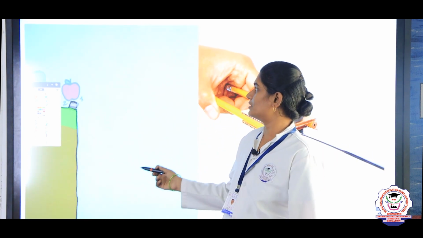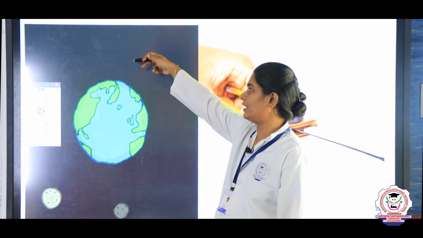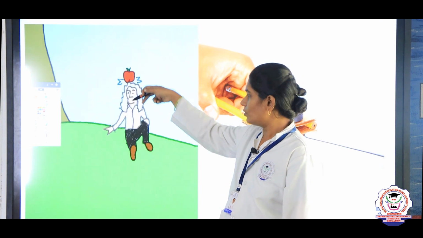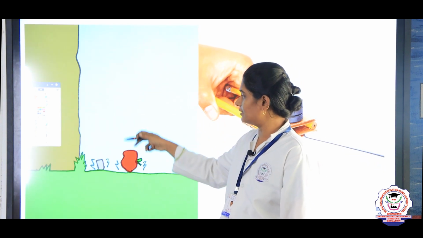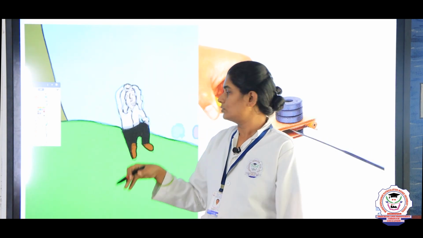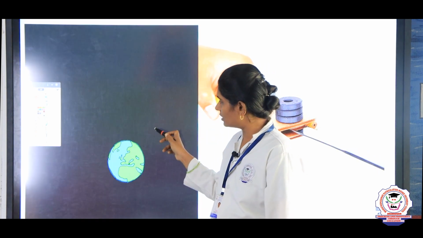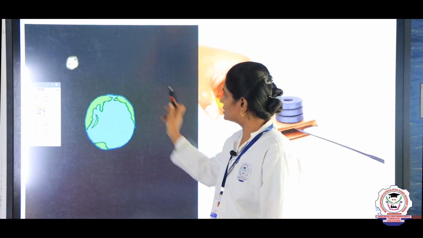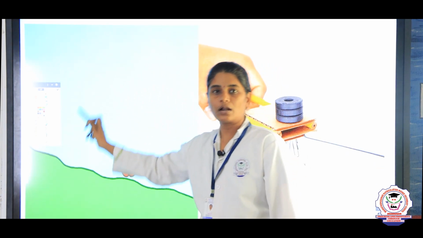So, here also you can see an apple from the tree. Okay. As it is removed, suddenly it falls down to the ground. Thereby you can also see here the moon is revolving around the earth.